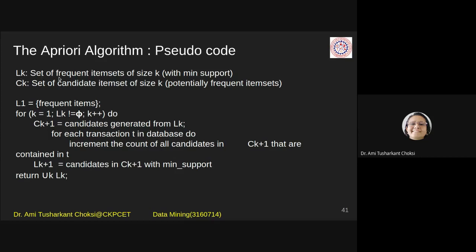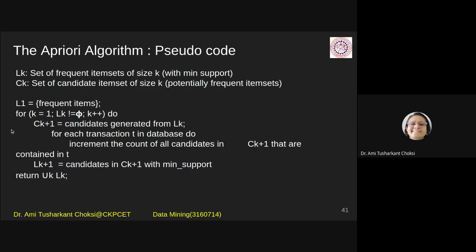Lk is a set of frequent itemsets of size k with minimum support. Ck is the set of candidate itemsets of size k, potentially frequent itemsets. L1 is equal to frequent items. For k equal to 1, while Lk is not empty, k plus plus, do what?